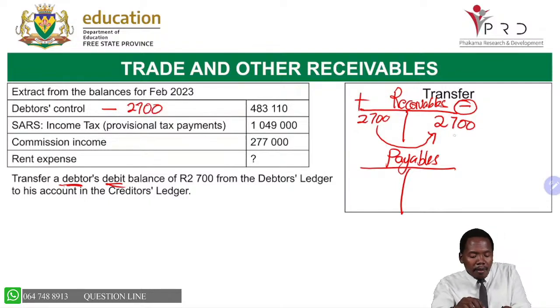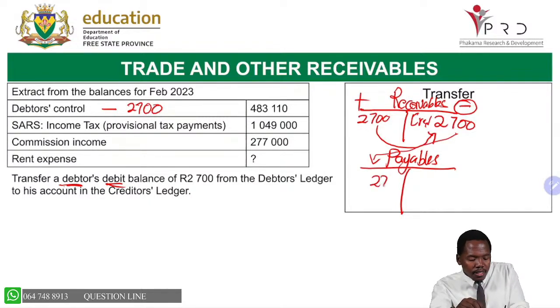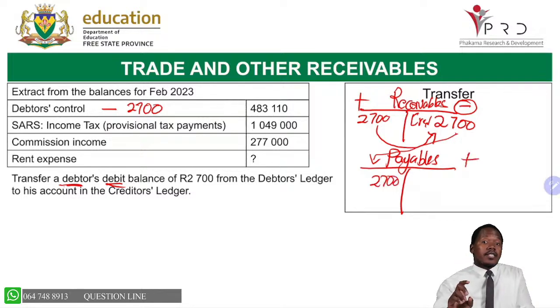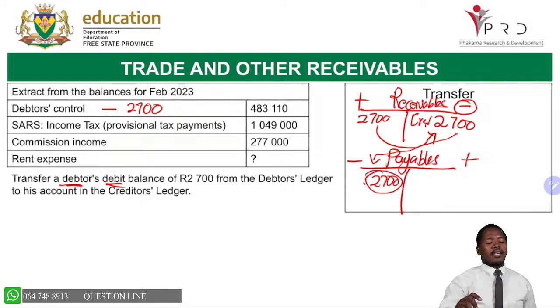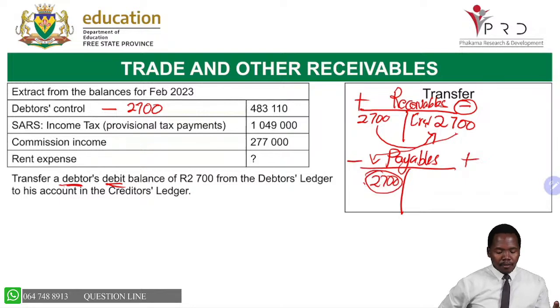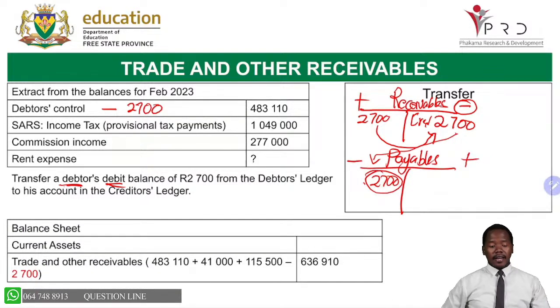Coming to the payables, remember it's going to be a double entry now, from the credit side to the debit side. 2,700, remember payables is a liability, which increases on the credit side. If I record on the debit side, it means I'm subtracting on the payables, meaning creditors control, we are going to subtract. Now let's see how this is recorded. Current assets, trade and other receivables, we are going to subtract 2,700.